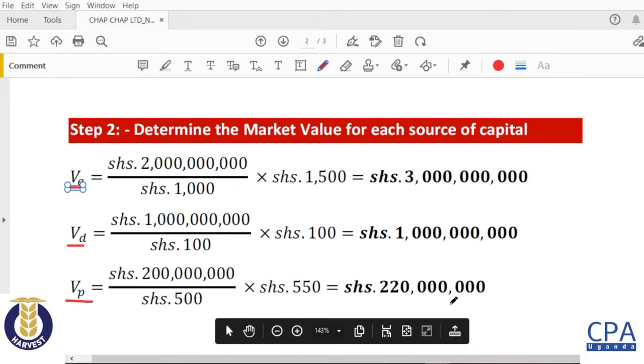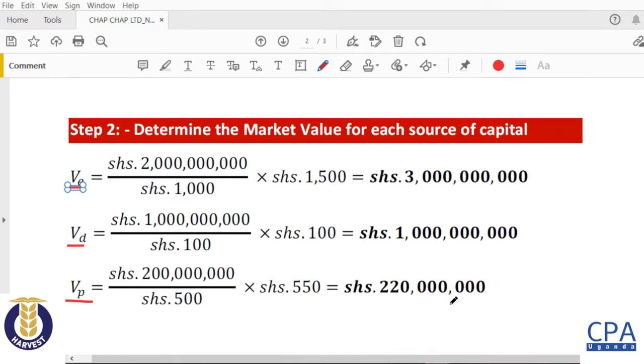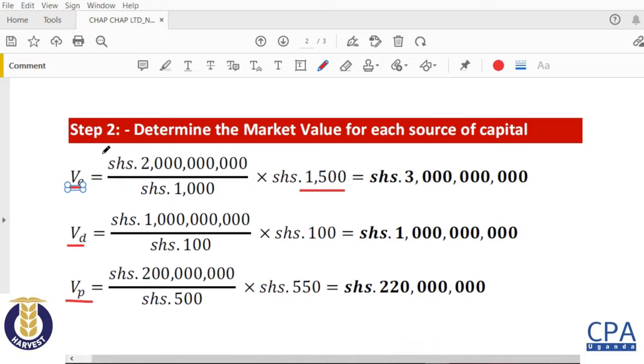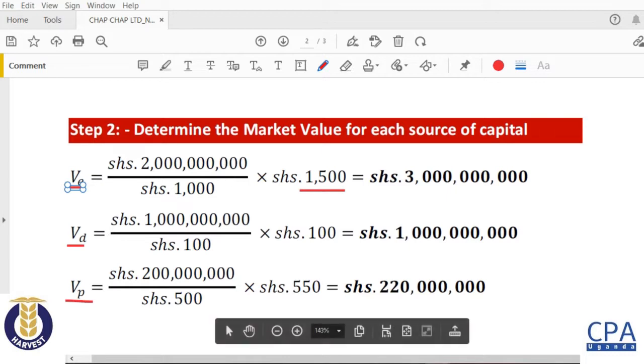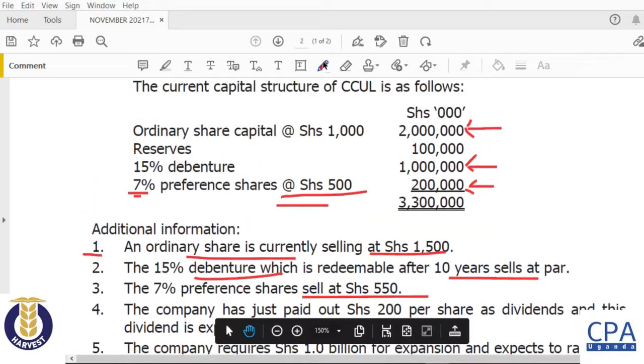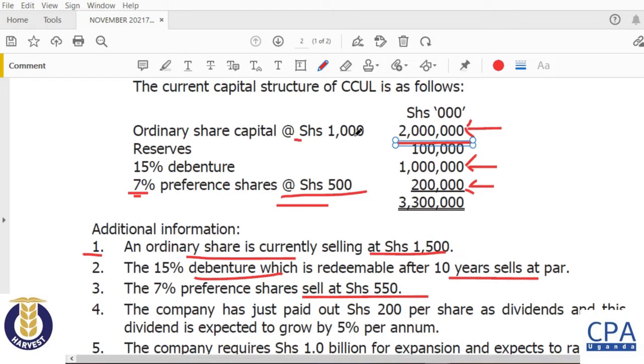Now of course I mentioned that the market value is going to be the number of shares times the market price. So for you to get the number of shares, you have to get the total ordinary share capital divided by the nominal value. The total ordinary share capital is 2 billion divided by the nominal value, which is 1000.